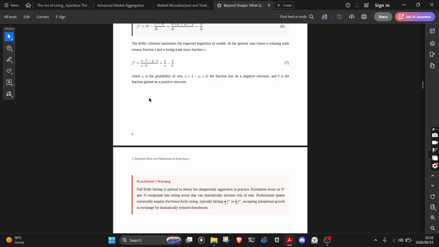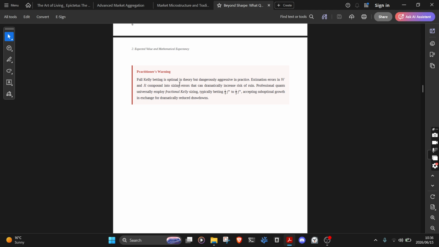A practitioner's warning. Full Kelly betting is optimal in theory, but dangerously aggressive in practice. Estimation errors in W and R compound into sizing errors that can dramatically increase the risk of ruin. Professional quants universally employ a fractional Kelly size, typically betting 1/4 times F star to 1/2 times F star, accepting suboptimal growth in exchange for dramatically reduced drawdowns.